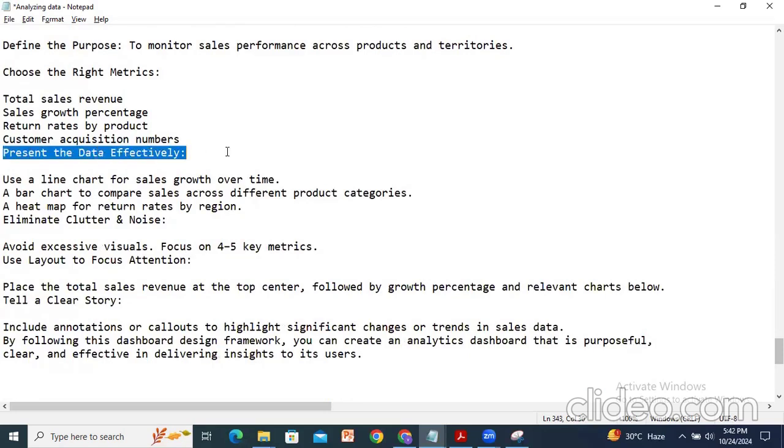How can we present the data effectively? Use a line chart for sales growth over time. Whatever the numbers or any sales growth, we have to represent it as a line chart, and a bar chart to compare sales across different product categories. The bar chart is very easy to understand with different product category sales, and a heat map for the return rates by region. So that way we have to do it, and eliminate the clutter and noise.